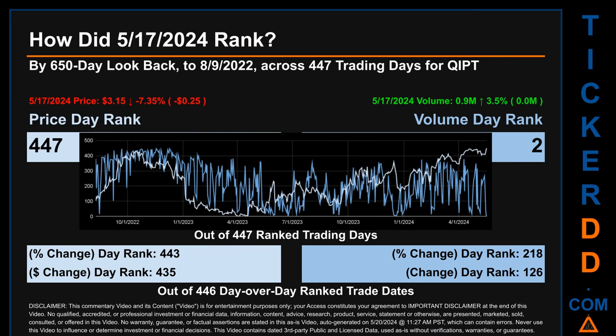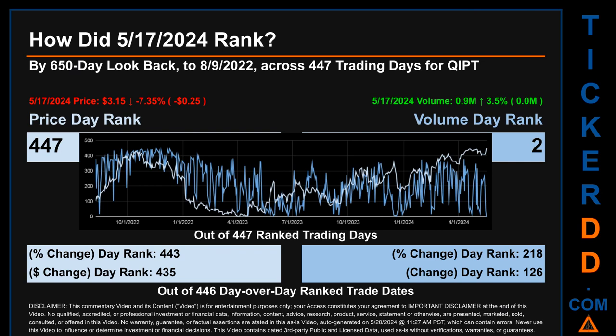How did May 17, 2024 rank for QIPT? By 650 calendar day look back to the 9th of August 2022, across 447 trading days, of which May 17, 2024 price ranked 447 while its volume ranked 2. Each of the 447 trading days were ranked amongst themselves by highest end-of-day price and volume, with a rank of 1 being the highest and 447 being the lowest ranked day.